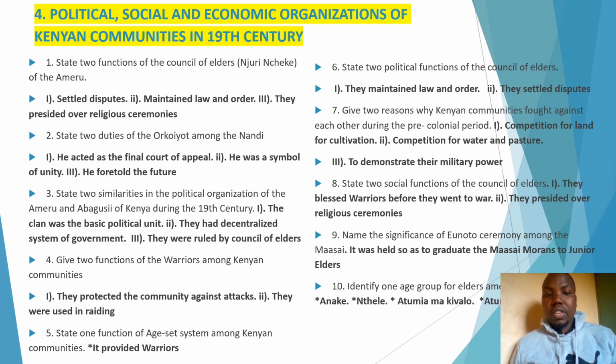Number 2 is that they also had what we call a decentralized system of government. That is, they did not elect an overall ruler. In this case, there is a question which normally comes, for example, give one community in Kenya which had a centralized system of government, which means this community had an overall ruler, and we have the Wanga among the Western Bantu.